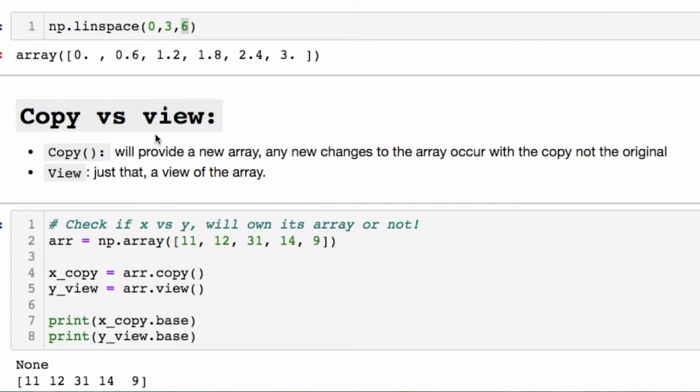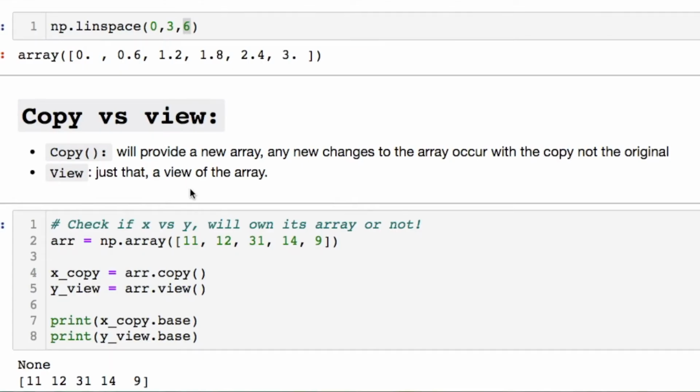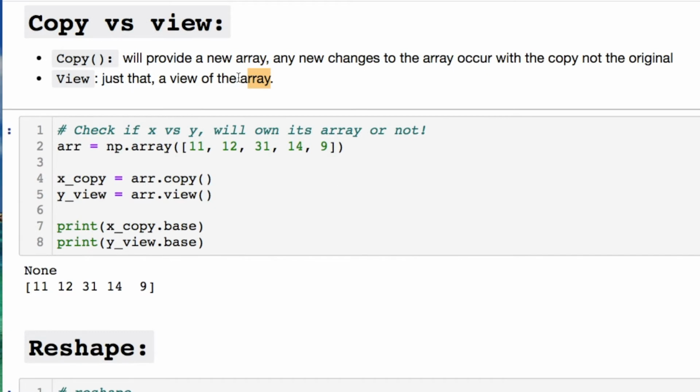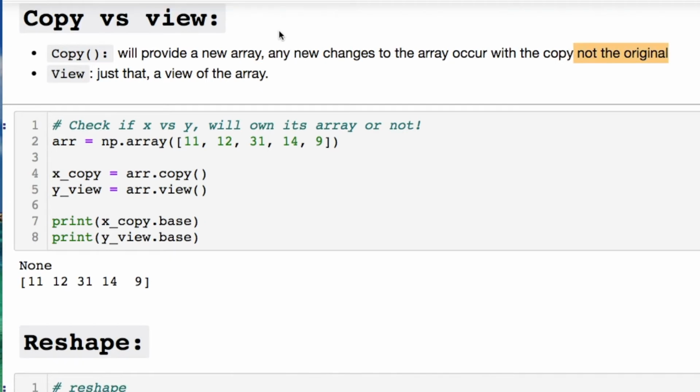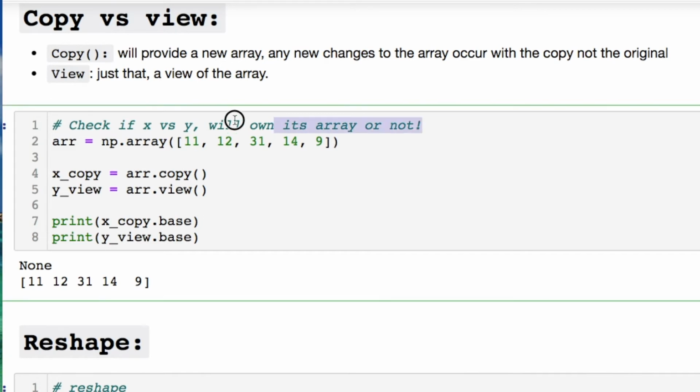We could create what's also called a copy or a view. If you're making a copy, you're making a new array. And if you make any changes to that copy, it will not affect the original. The view is just like what it's called. It's just a view. Now there's something you can pay attention to. You can verify for yourself, if you've never seen this before, if indeed your array, your copy versus your view, will own the contents of what's here. And when you print this out using this dot base for your copy and your view, you're noticing that that copy does not own that array.